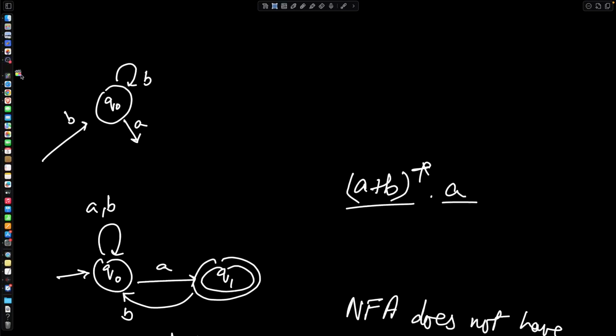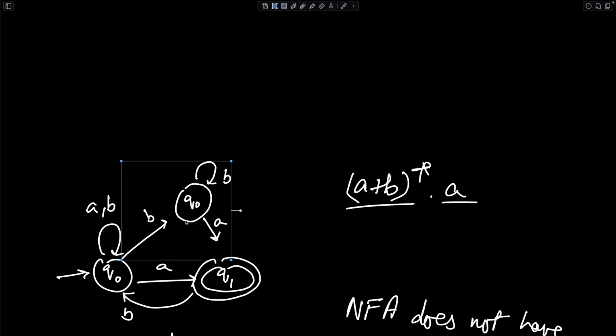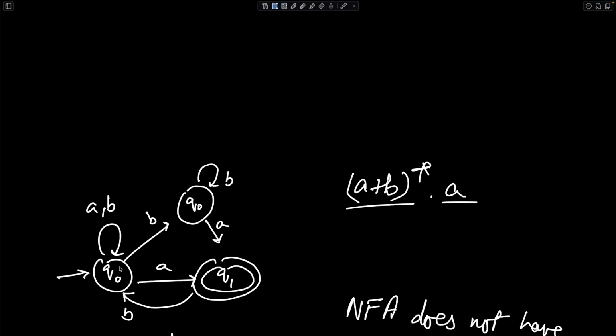If you were to introduce a second state like this one over here, then what? Any B comes, then we come over here. If A comes, then we come here. If B comes, we basically stay over here. That is not really adding any kind of value, right? Because for B only we were staying over here, and for A we were going here, otherwise we are staying here. What difference does it make? It does not really make any difference, so it is not adding any value. So this over here is a redundant state, right?